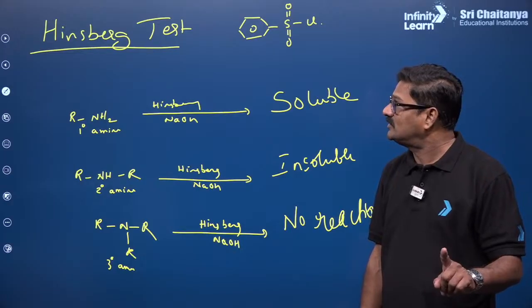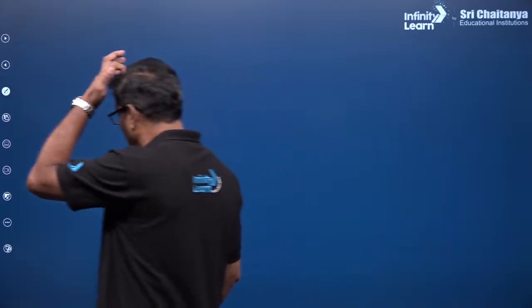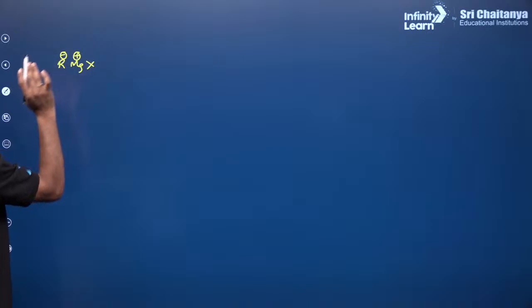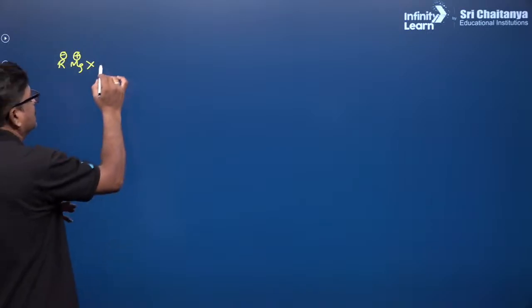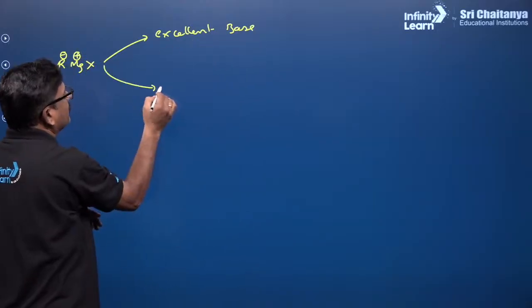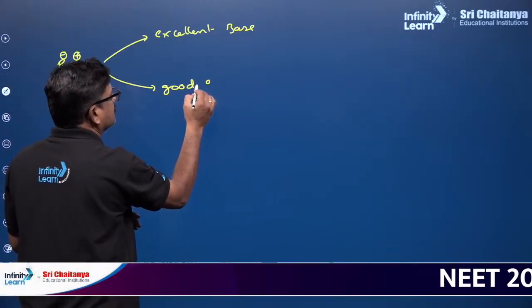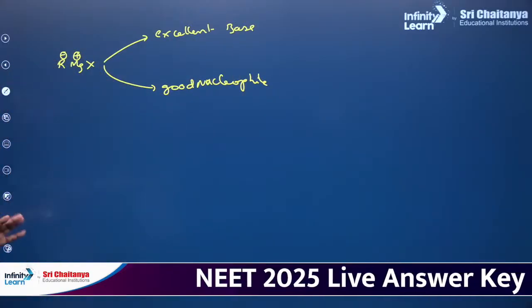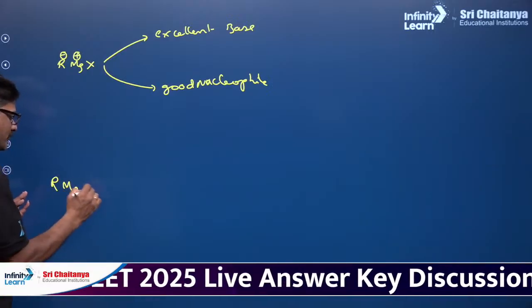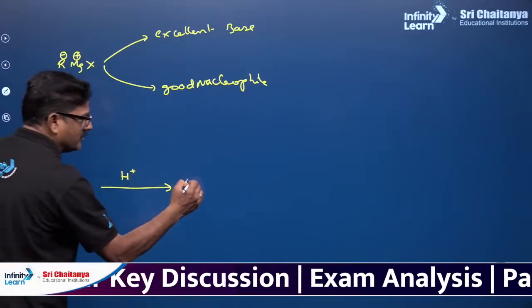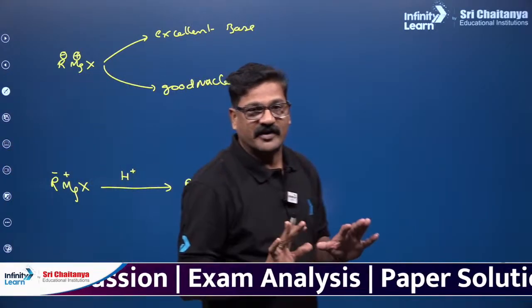I want to give you benzene diazonium chloride and the Grignard reagent at the end. Last 2 minutes I am going to take you. RMgX, the Grignard reagent, is an excellent base and a good nucleophile. That's very, very important. RMgX is going to react with any substance which can give H plus, and is going to give an alkane. That is the behavior of Grignard reagent.